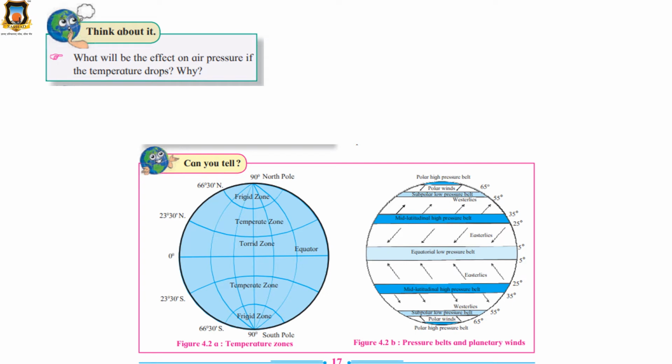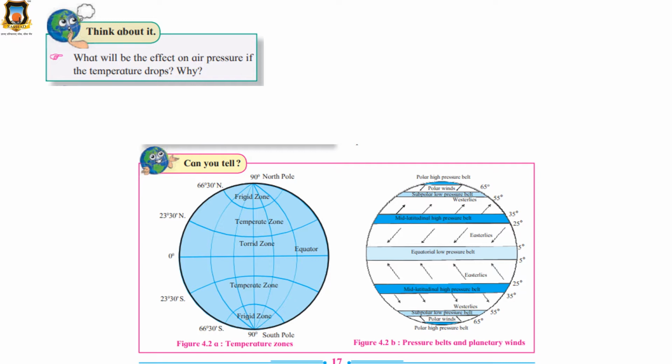Think about this question. What will be the effect on air pressure if the temperature drops? Means if the temperature is low, what will be the effect on air pressure?